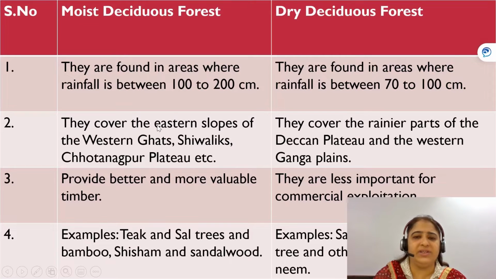They cover the eastern slopes of Western Ghats, Shivalik and Chota Nagpur Plateau, whereas the dry forests are found in the rainier parts of Deccan Plateau and the Western Ganga Plains. Commercially, moist deciduous forest is very important as they provide us timber. But if we talk about the dry deciduous forest, economically or commercially they are not that important. The trees found in the moist forest are teak, sal, bamboo, shisham, sandalwood, etc. But in the dry deciduous forest we have sal, peepal and neem type of trees.